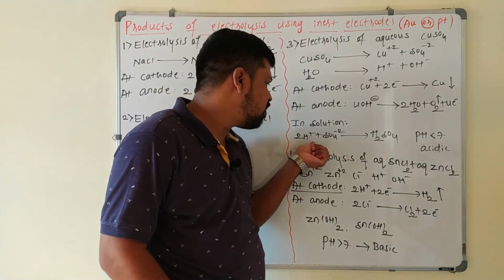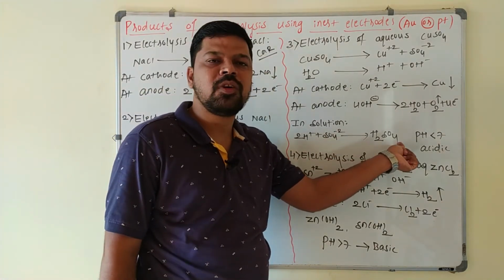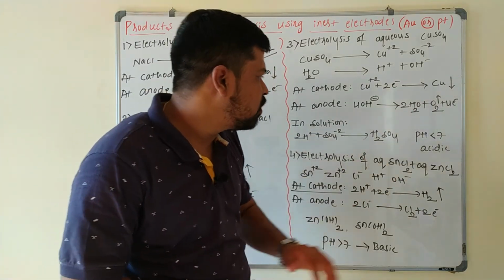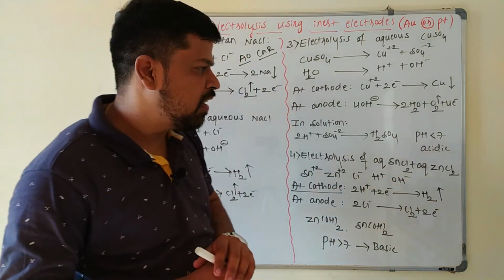So 2 H+ ions combine with SO4 2- to form H2SO4. So the resulting solution will be what? Acidic in nature. So what will be the pH of the solution now? pH will be less than 7.